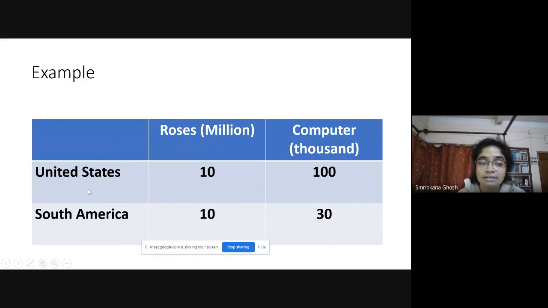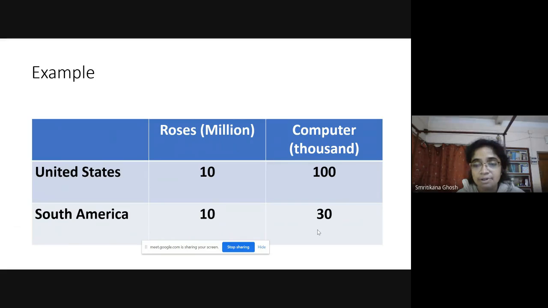According to that concept, United States should produce more computers as 100 is greater than 10, and South America should also produce computers rather than roses as 30 is greater than 10. So after trade opens up, both countries will produce only computers, no country will produce roses, and there is no scope of trade. But in reality, there is trade. That reality can be explained not with the help of absolute advantage, but with the help of comparative advantage, that is, with the help of opportunity cost analysis.